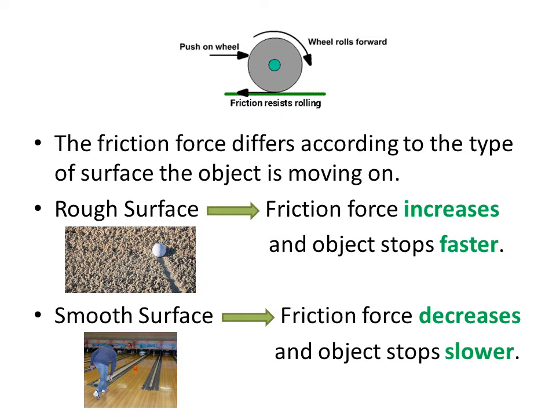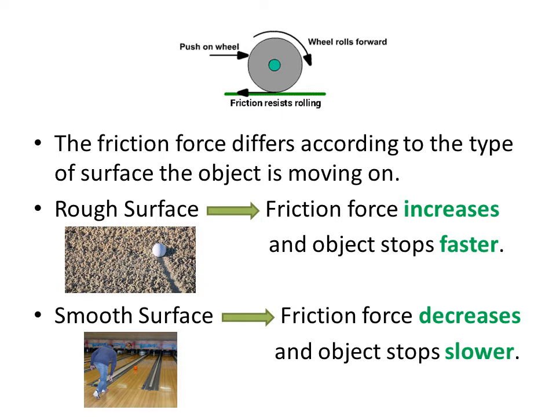If I hold two balls and I roll one on a sandy floor and the other one on a smooth floor, like the floor of your classroom, for example, will both balls stop at the same time, or will one of them stop faster than the other?